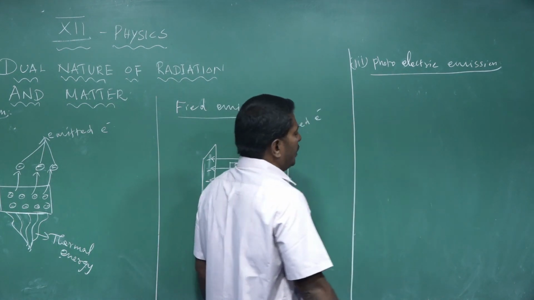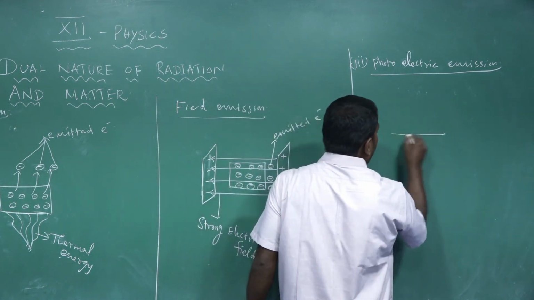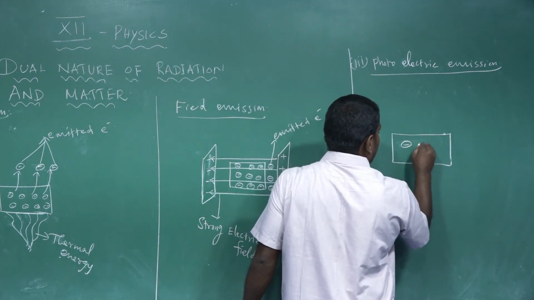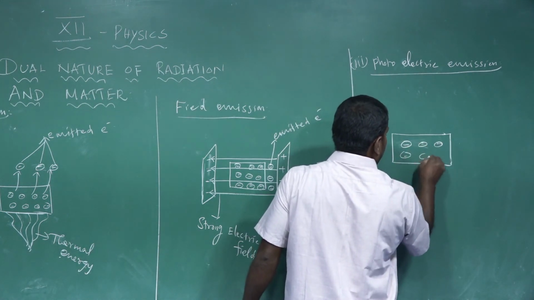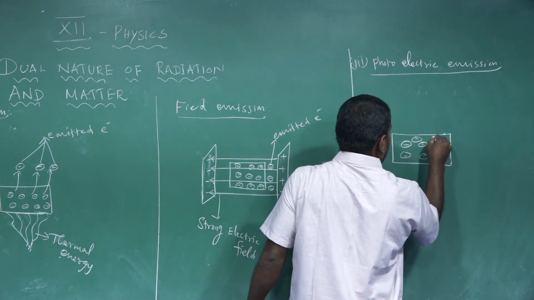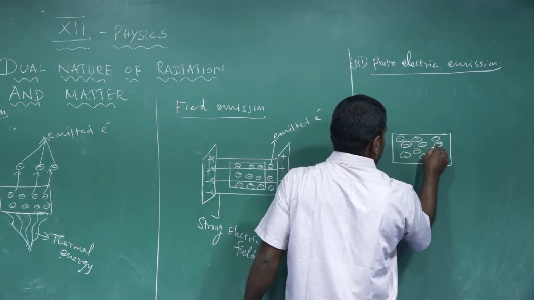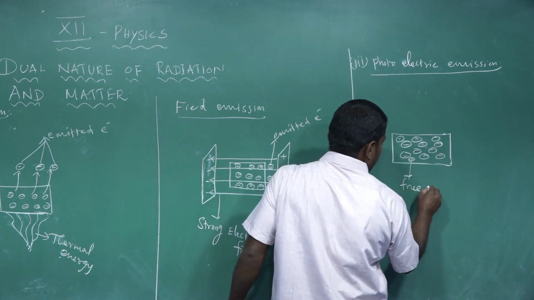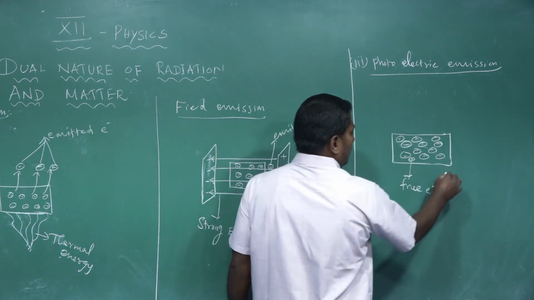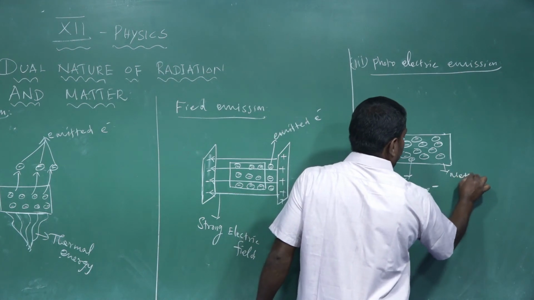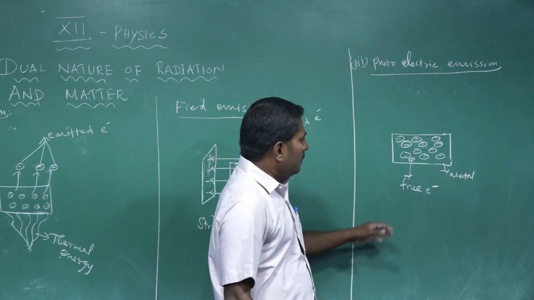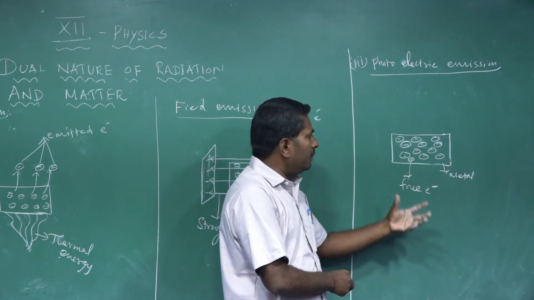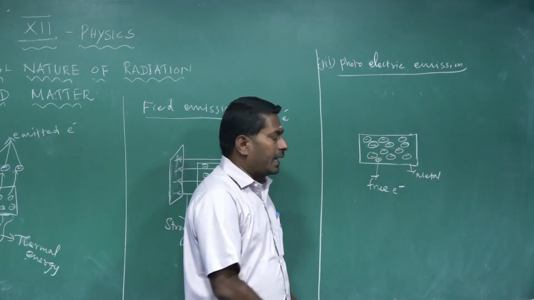So in photoelectric emission, take one metal. That metal contains a large number of free electrons. These are the free electrons. But at ordinary temperature, these free electrons will not leave the surface of the metal because they do not possess sufficient kinetic energy.